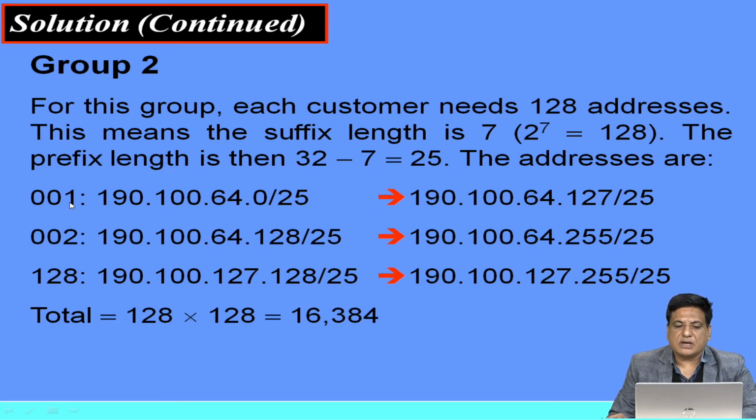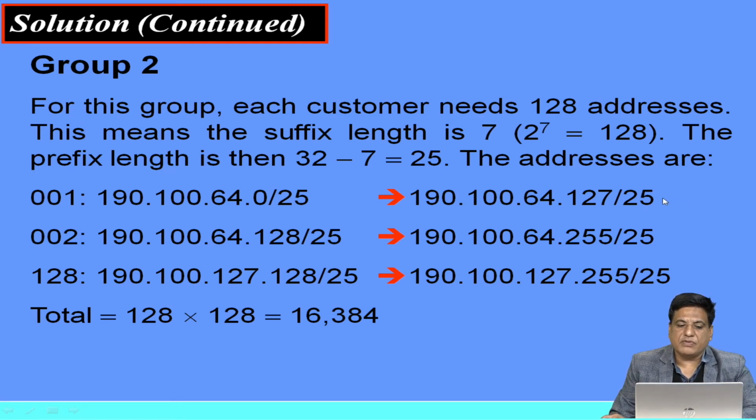So the first customer, to whom we assign 128 addresses, will start from 190.100.64.0/25, and the last address is 190.100.64.127/25. So here we are allocating 128 addresses to each and every customer.